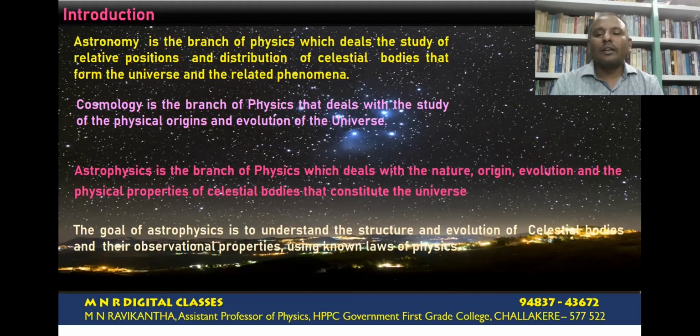All these laws of different branches of physics are to be applied under extreme conditions of temperature, pressure, and density. When all these are applied simultaneously, that leads to an understanding of the physics of stars in particular and, in general, the celestial objects which constitute the whole universe.